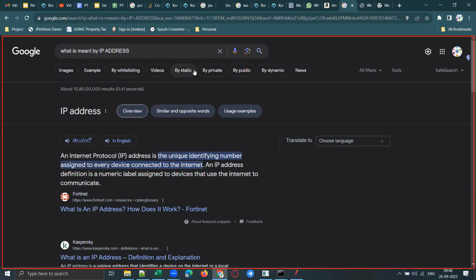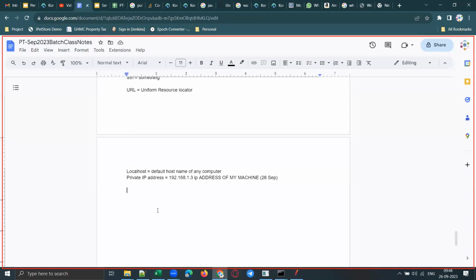Now, what IP address is that? Is it a public IP or a private IP? It's a private IP address. What is the meaning of private IP? Private IP means the IP address within the network, that is called a private IP.